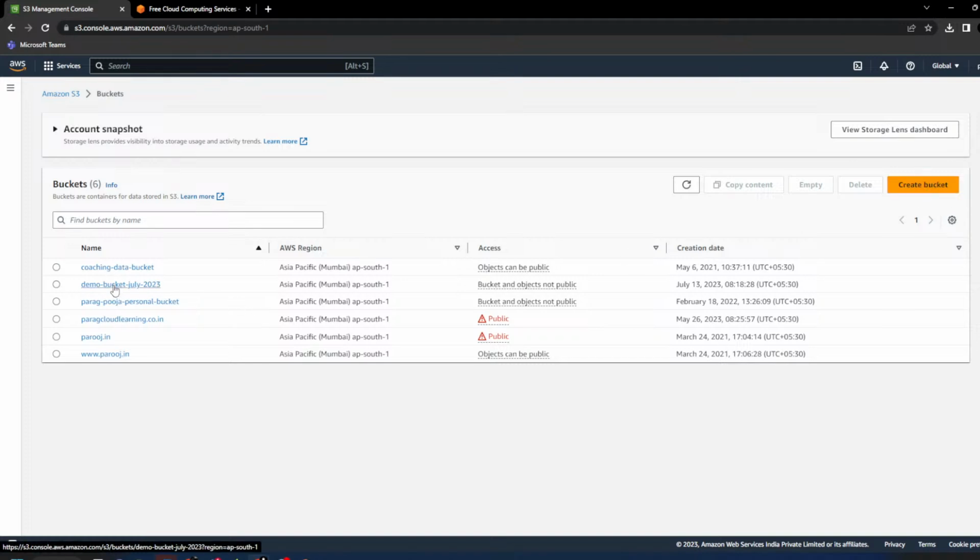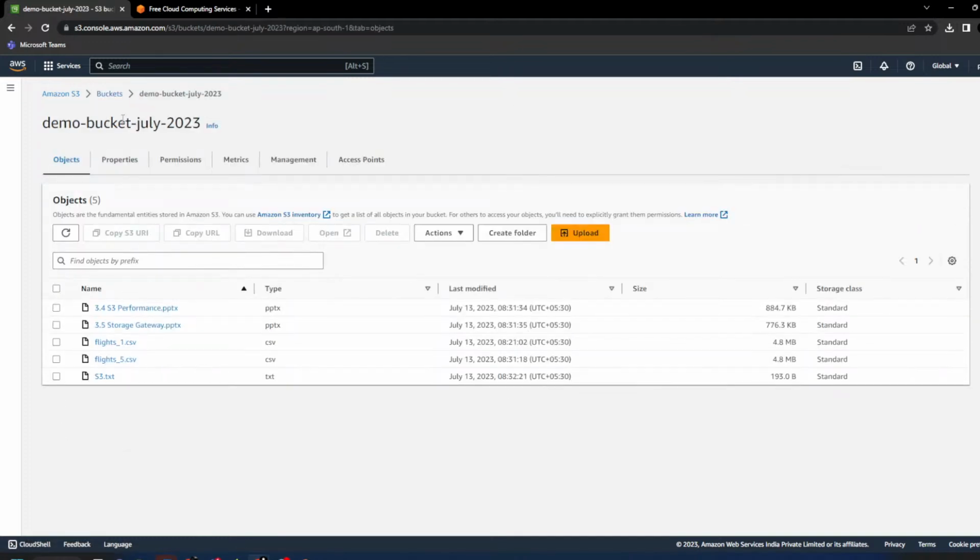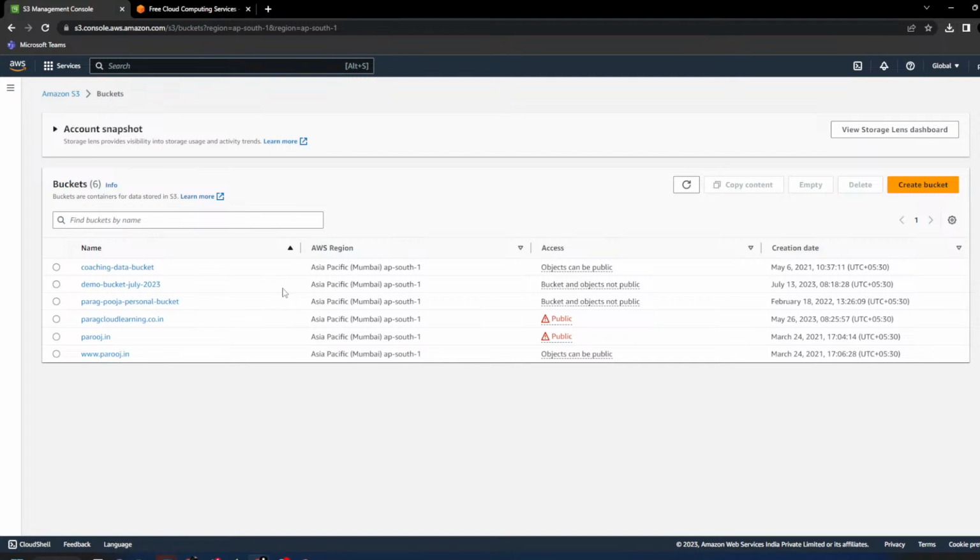Okay, so after you create a bucket, the list of the buckets will be here. You can compare a bucket with your C drive, D drive, E drive, like that. As soon as you create a bucket, you can start uploading files. So why did the bucket concept come into the picture? Because